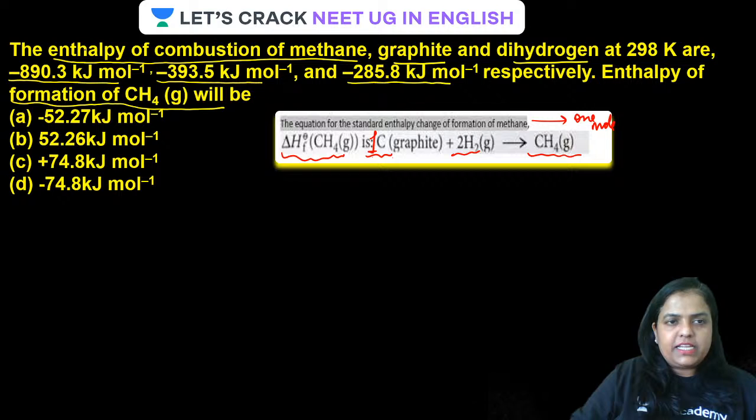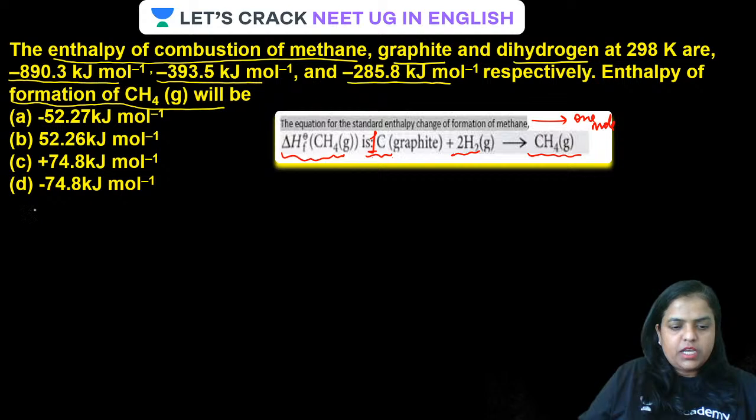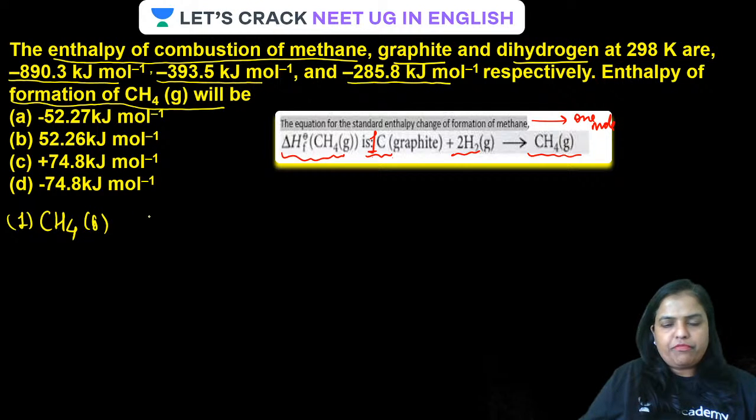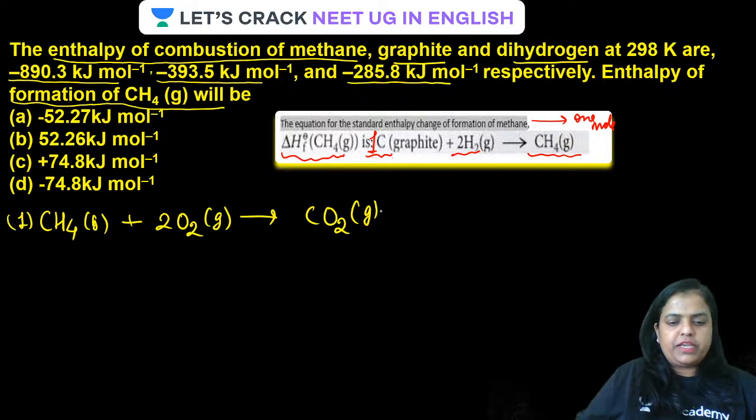But before that, let us write down the enthalpy of combustion of methane. Since it is combustion of methane, methane has to be there. Let it be equation 1. Methane plus 2O2 gas giving 1 mole of CO2 gas plus 2 moles of water in liquid state.